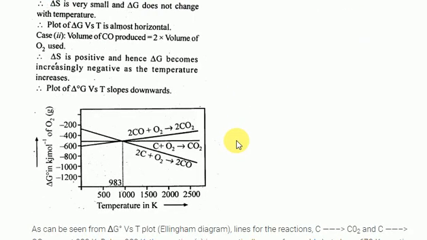Look at this graph also: as the reaction proceeds, the formation of carbon monoxide is more feasible at high temperature. When temperature increases, carbon monoxide is more stable compared with carbon dioxide. Being more stable means it undergoes the reduction process more easily. Compared with carbon dioxide, carbon monoxide is the strongest reducing agent.